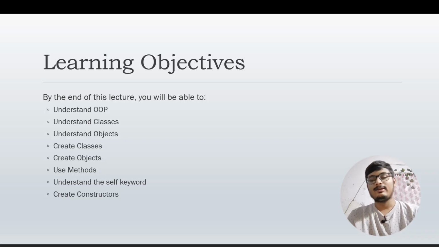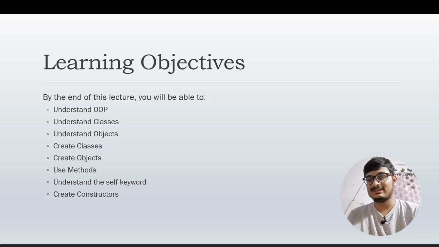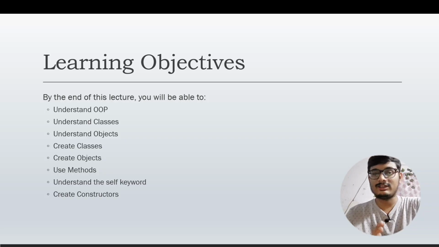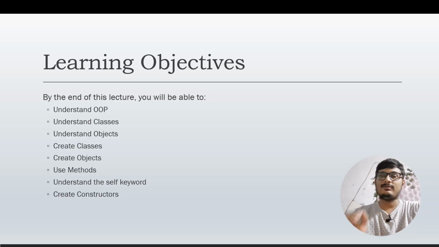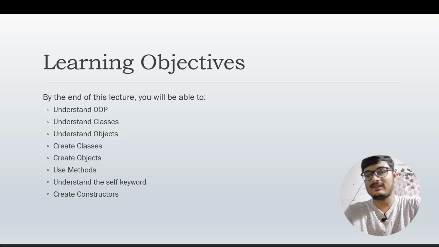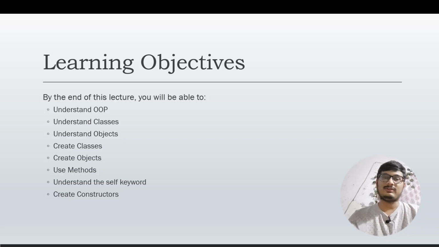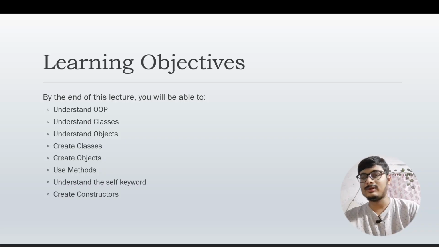So we will be learning about what these things are. Then we will learn how we create classes, and we will also be creating some objects as well. Then we will be discussing how we use methods and understand the self keyword, what the use of the self keyword is and why we use it. So these will be the things that we will be discussing.